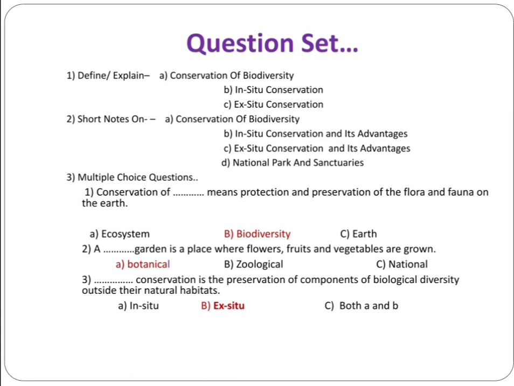Then the last MCQ: dot dot conservation is the preservation of components of biological diversity outside their natural habitats. Outside means out of the natural habitats. Options are in situ, ex situ, and both A and B, that is, in situ and ex situ. The answer is ex situ conservation. That is, ex situ conservation is the preservation of components of biological diversity outside their natural habitat.